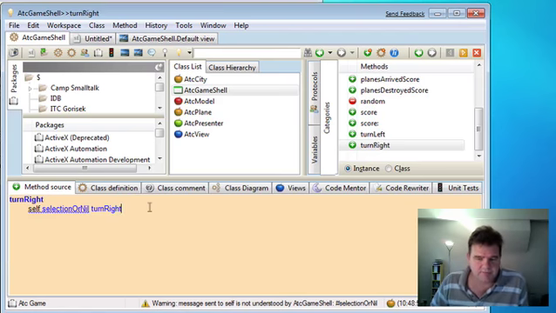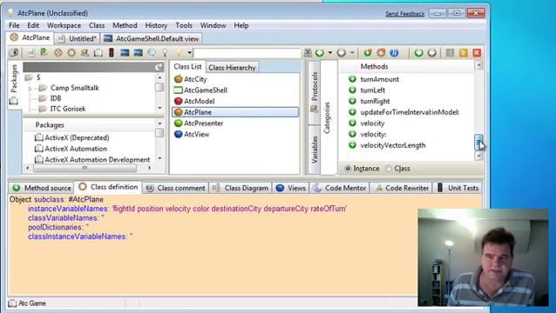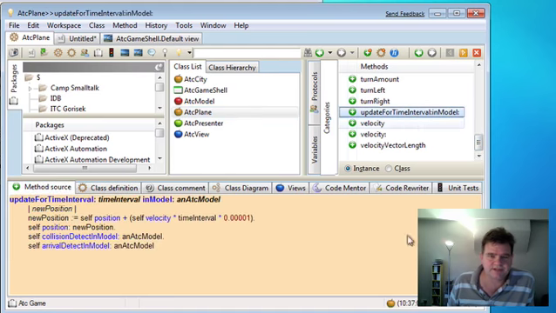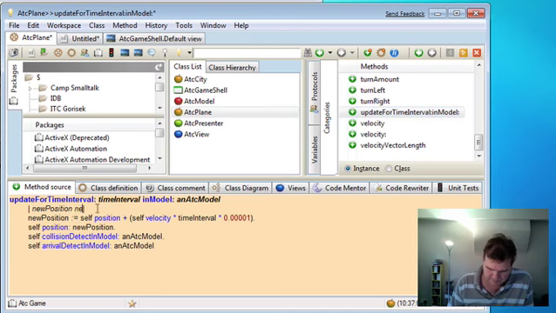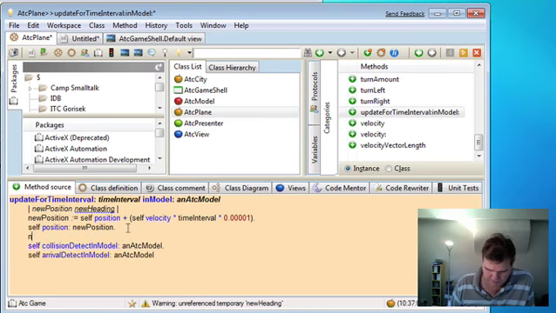Once we have the planes turning left and right, we need to make sure that that gets actioned inside the ATC plane update loop. So let's go and look for the update method inside ATC plane. And what we need now is to compute a new heading. We will do this with a simple calculation.